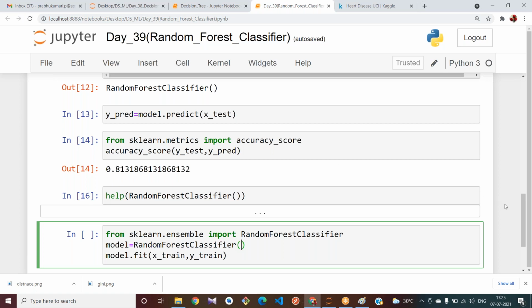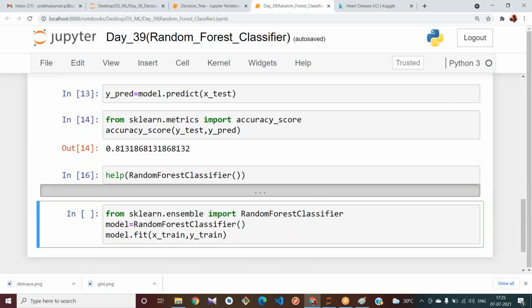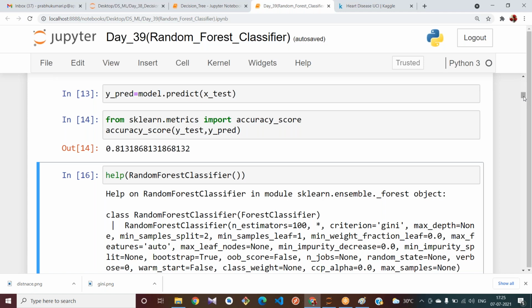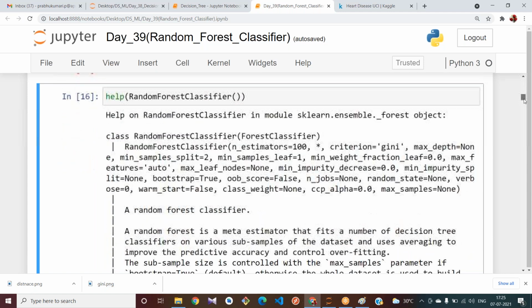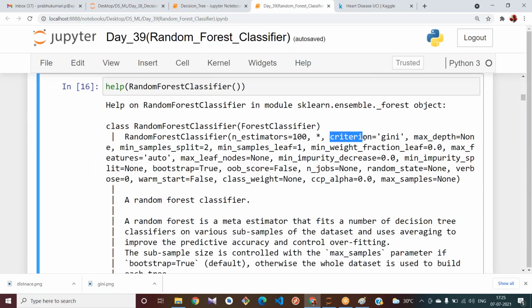See, there are also some other parameters. Let me explain those parameters here. There is also a parameter called criterion. By default, it uses the Gini index to perform the splitting of your tree and also the decision trees. Okay. And next, I have already explained to you the max underscore depth.